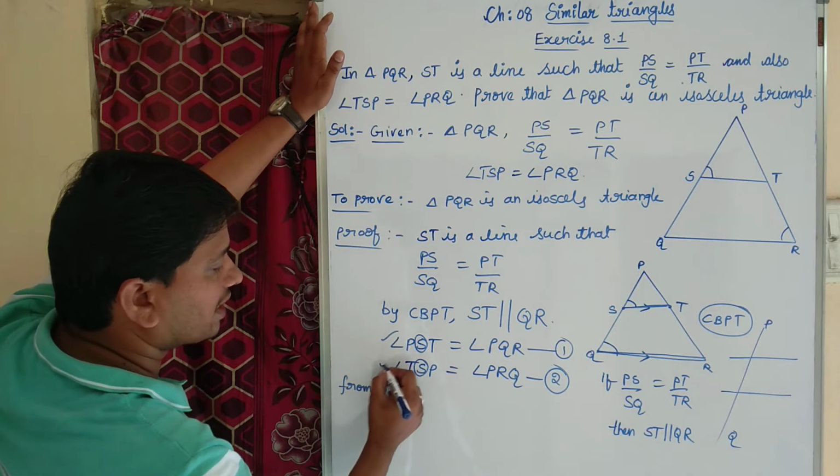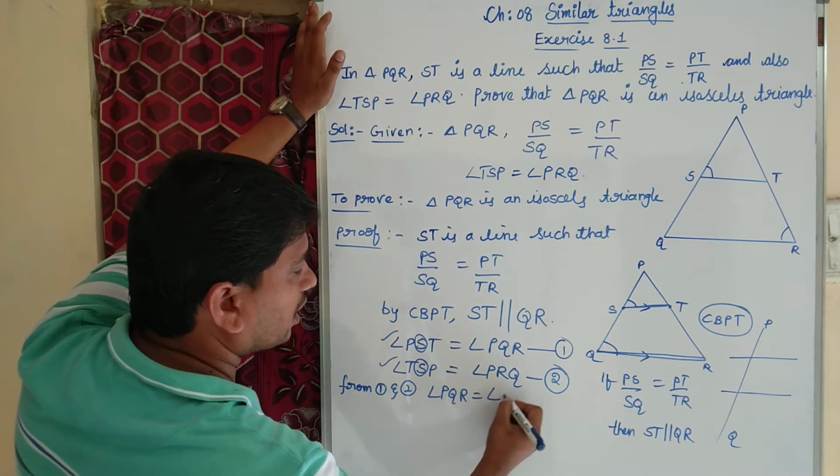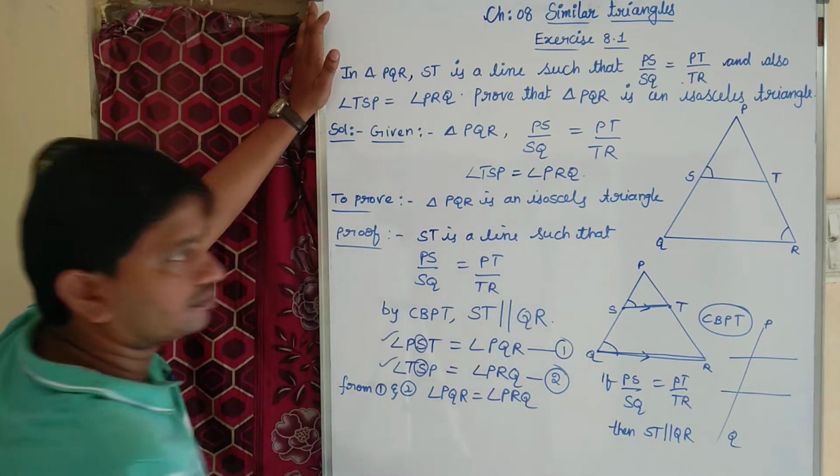From 1 and 2, if left hand sides are equal, I can say that right hand sides are equal. Angle PQR equal to angle PRQ.